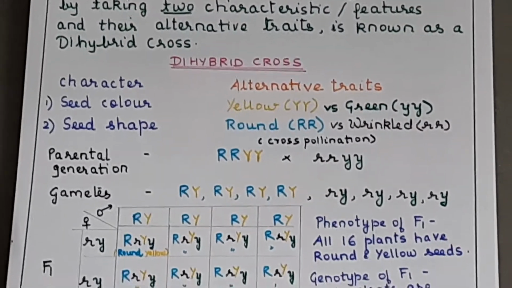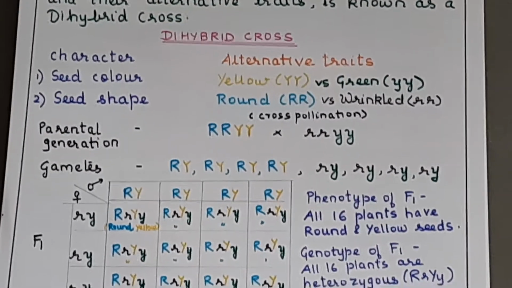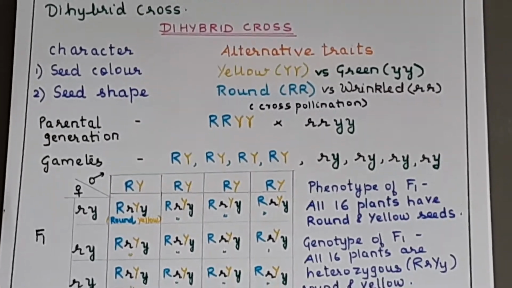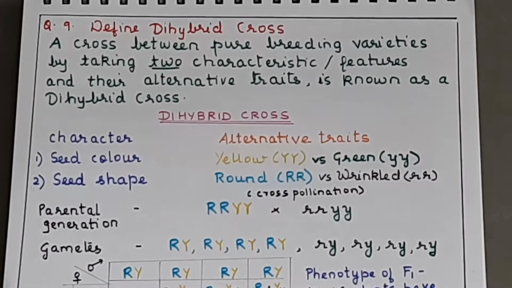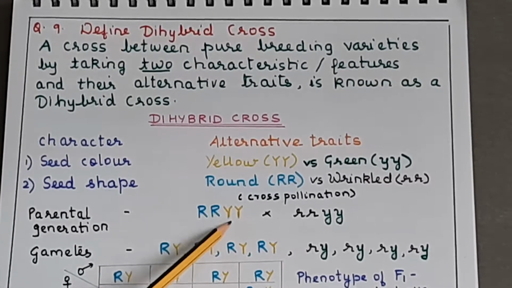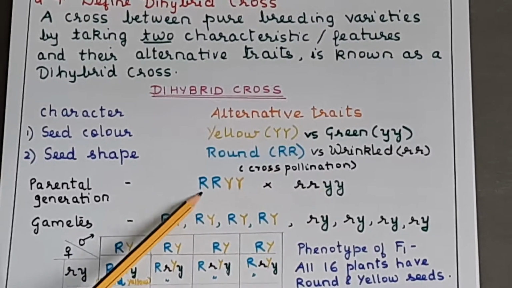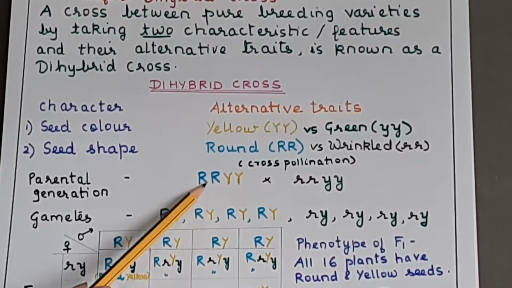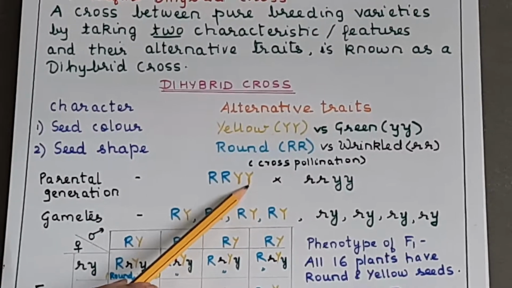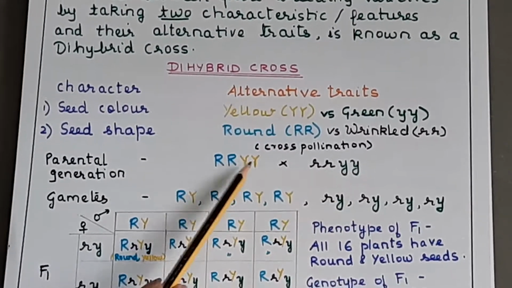Now always you will start with homozygous dominant versus homozygous recessive, as we did in the monohybrid cross. If you remember, in the parental generation we started with homozygous tall and homozygous dwarf. So same way here, now we are starting with homozygous dominant, that is round yellow, and homozygous recessive green wrinkled, correct? So for the round, the 2 alleles RR, and this will be capital Y, capital Y, this is parental 1, and this is the other parent, small r small r, small y small y.